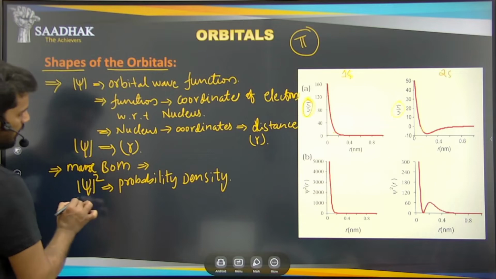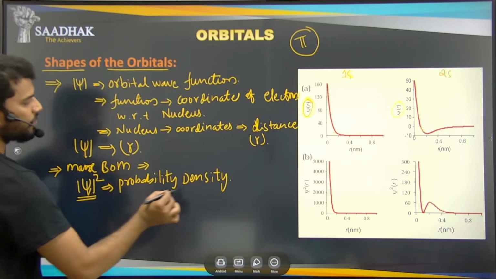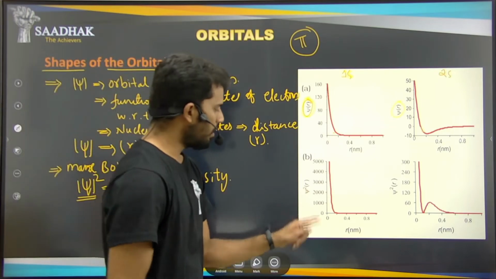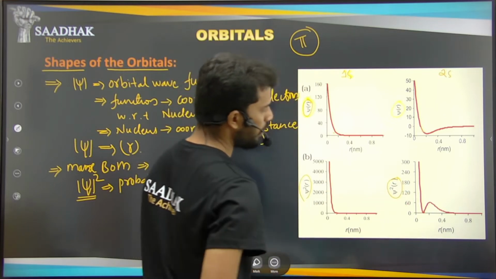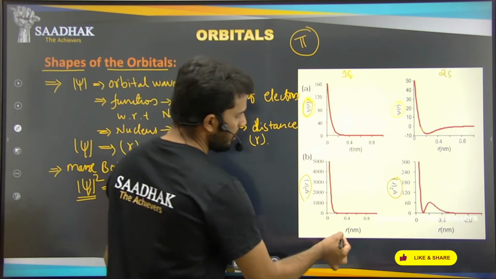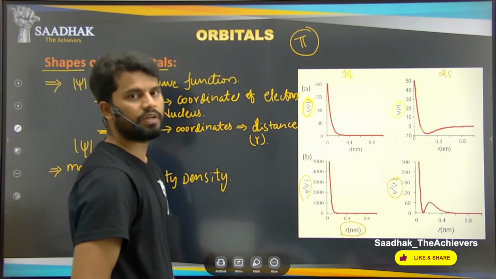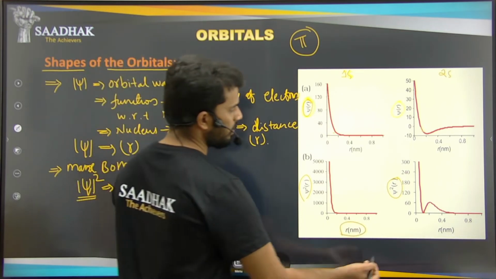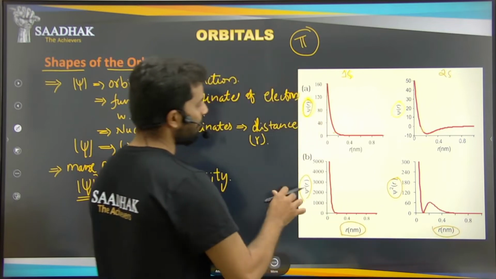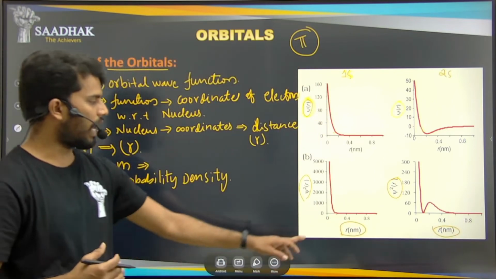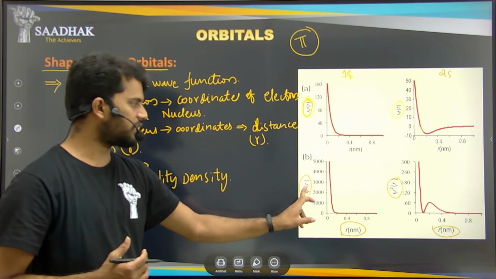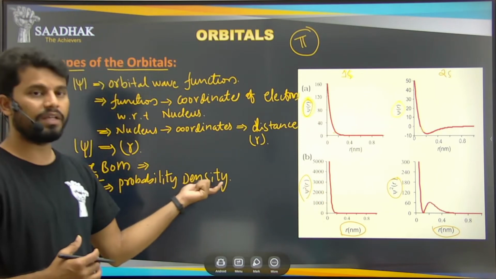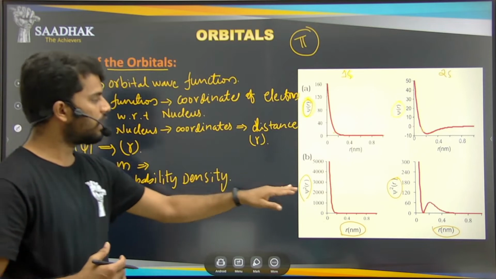So if you can see the behavior of this psi square with respect to r here, this is the psi square function of 1s, and this is also the psi square function for 2s. Depending on the r, that is nothing but the distance from the nucleus to the electron places, as the distance is increasing, what happens? Initially the psi square function, that is nothing but the probability density of the electron, is changing in this fashion.